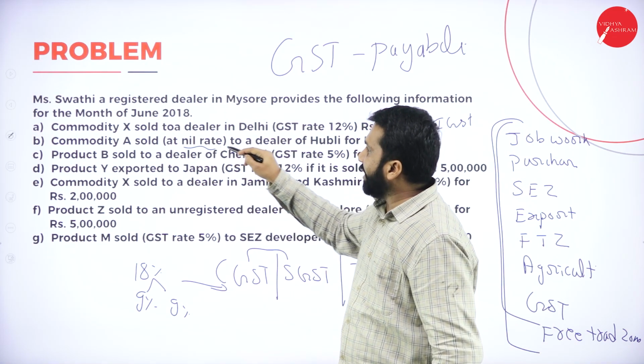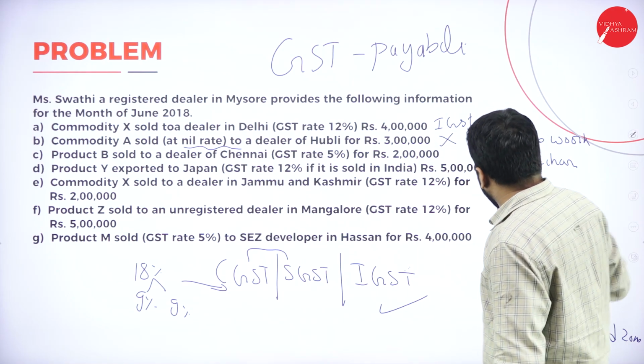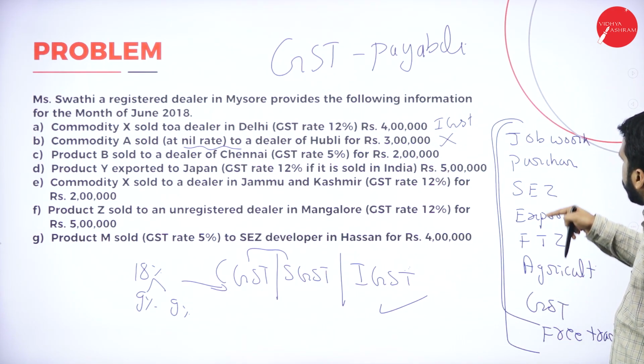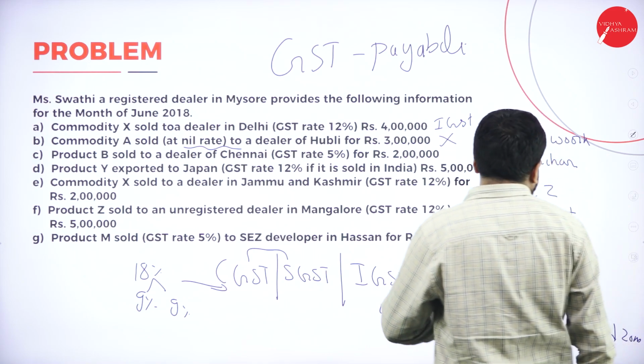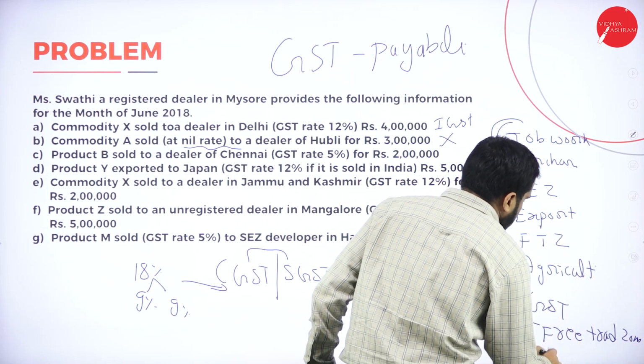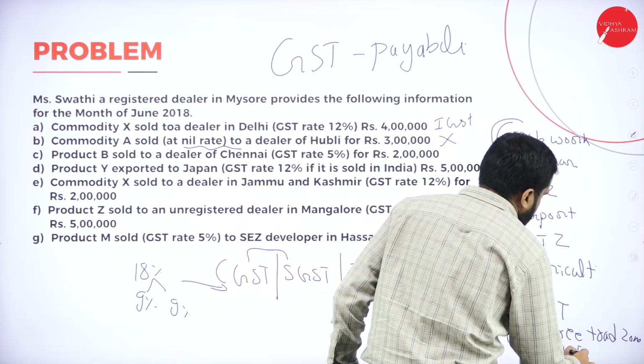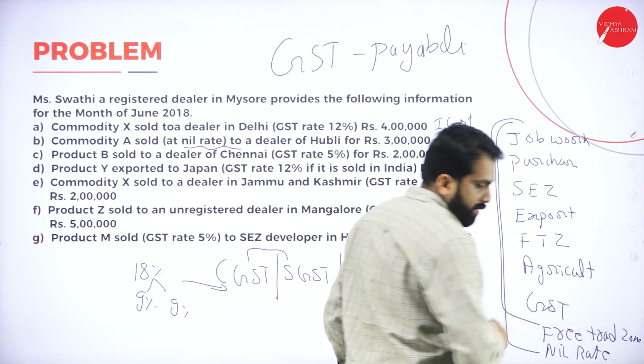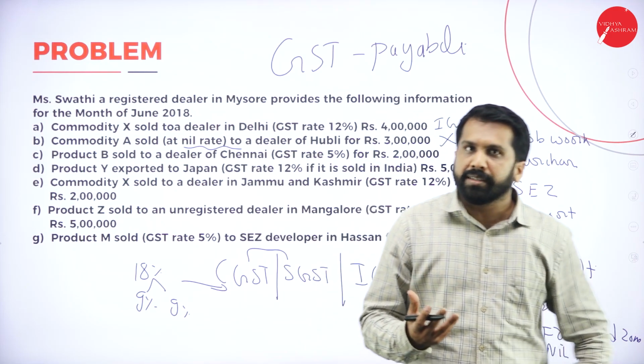Commodity A sold, nil rate, don't calculate. See, I have given you the list. Nil rate I have not mentioned. Free trade zone, it is nothing but one more nil rate. Nil rate also not part of your turnover.